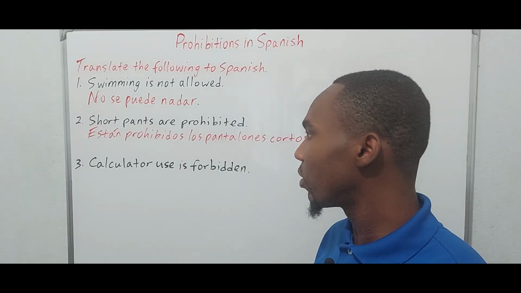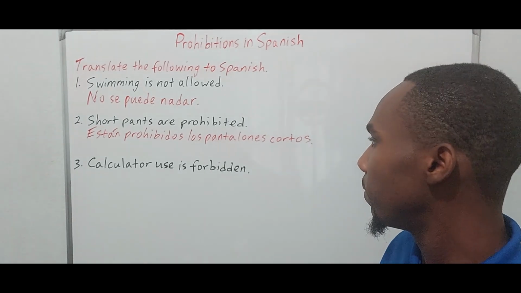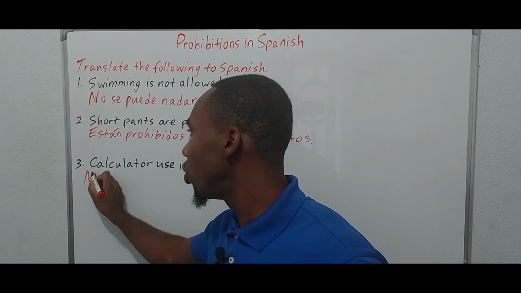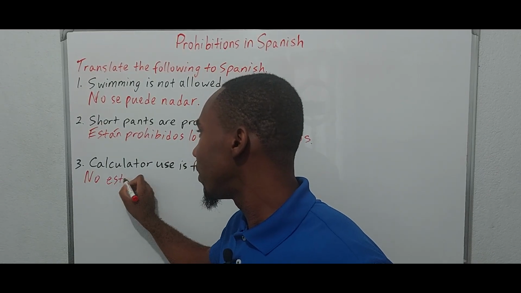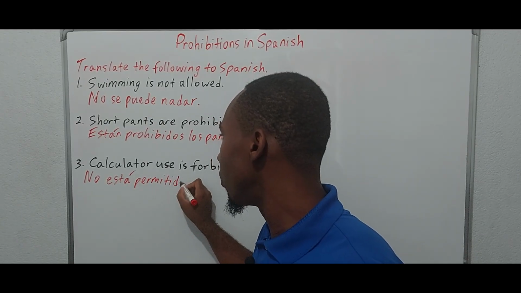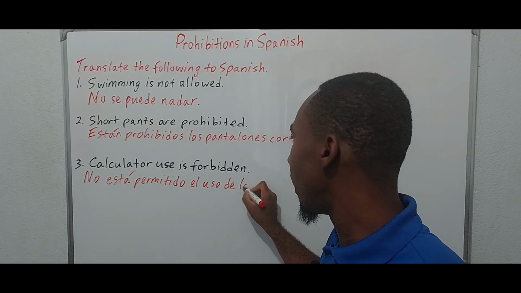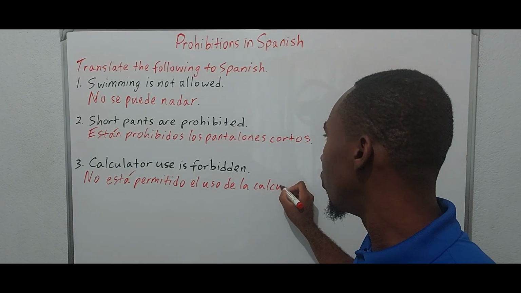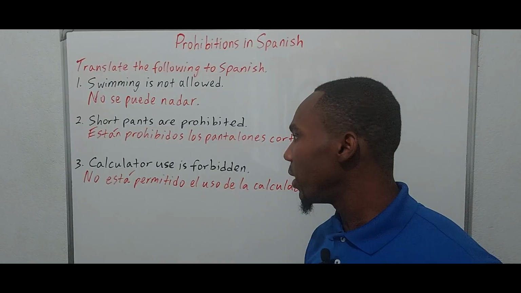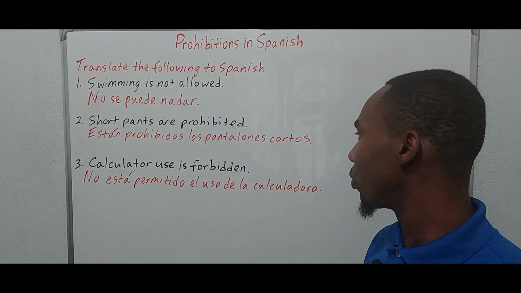Number 3. Calculator use is forbidden. Forbidden. So another structure. No está permitido el uso de la calculadora. No está permitido el uso de la calculadora.